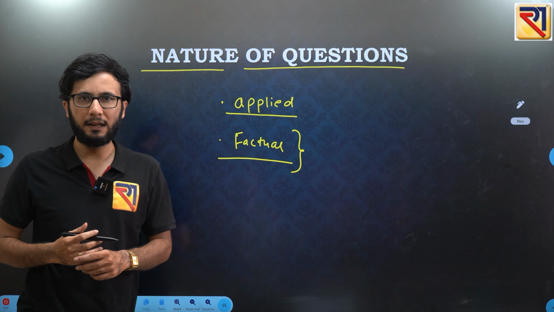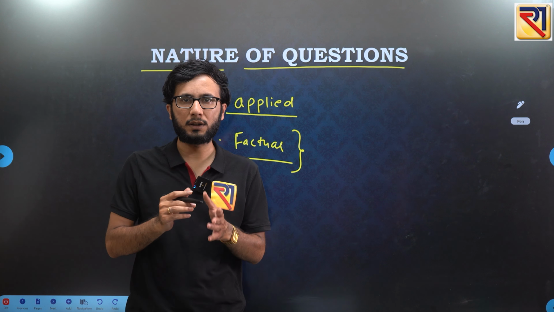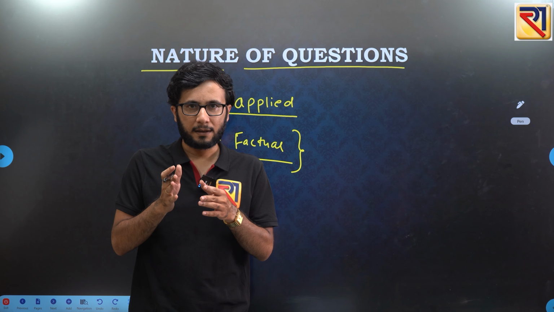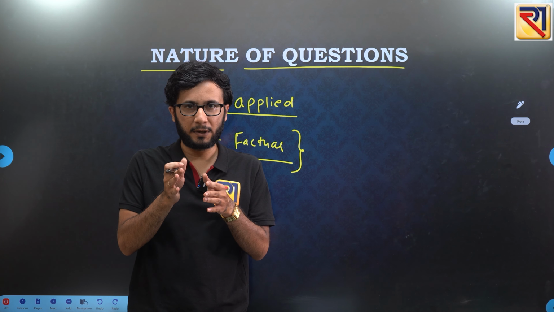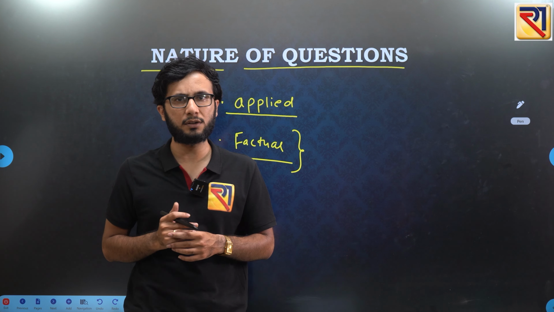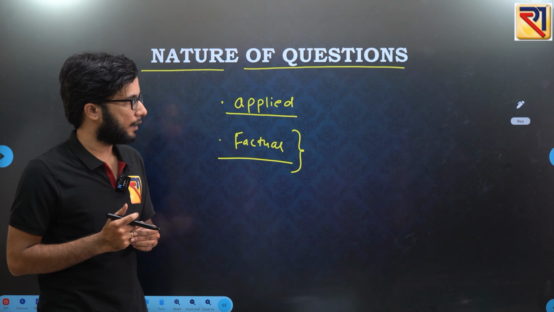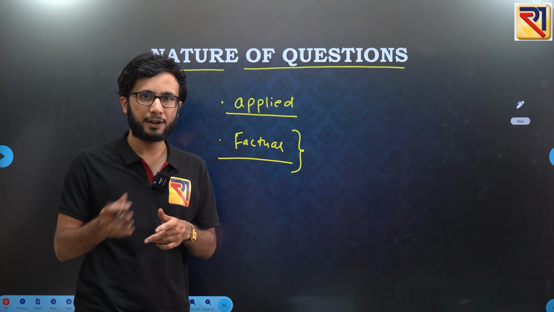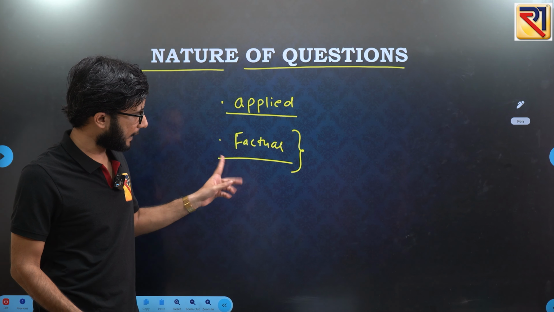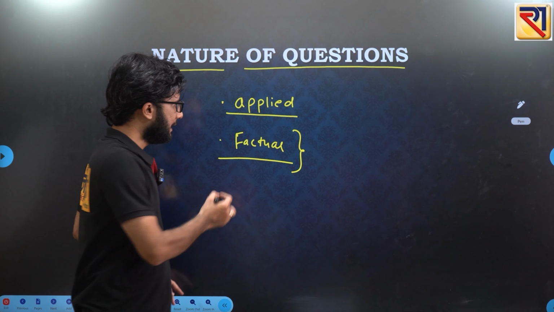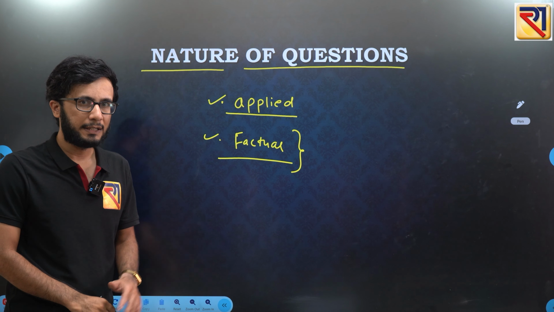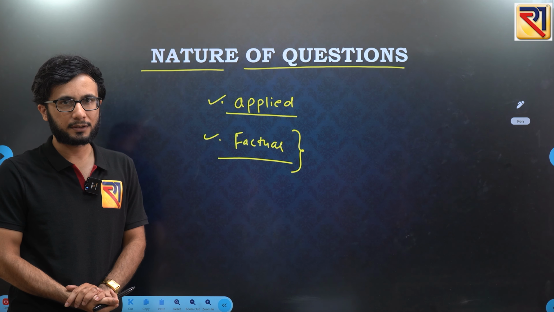Like any particular river and the waterfall associated with that river, or let's say any particular river and the glacier associated with it. That type of question is also there in the exam. Or Indonesia, islands in Indonesia, where you need to arrange the sequence from west to east. That type of question is there, factual questions. So these two types of questions, applied questions and factual questions, are being asked in the examinations.